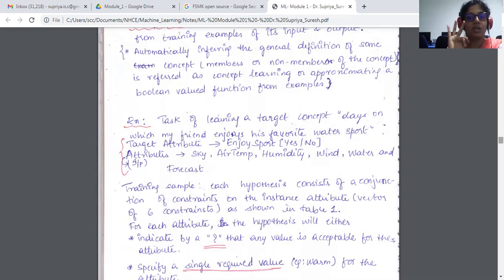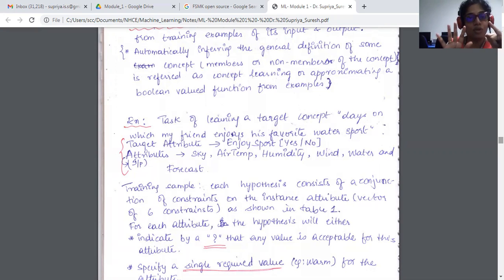The air temperature, humidity, wind, water, and forecast. So there are 6 parameters. I would repeat it again: the sky, the air temperature, humidity, wind, water, and the forecast. So 6 attributes. Okay, keep it in mind.